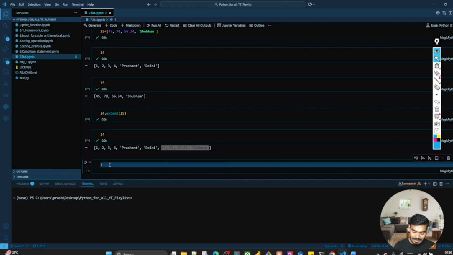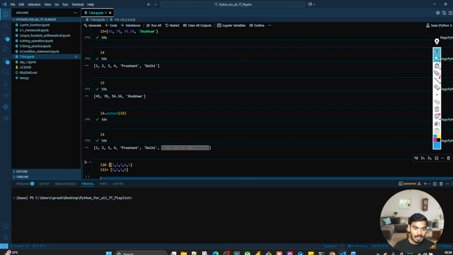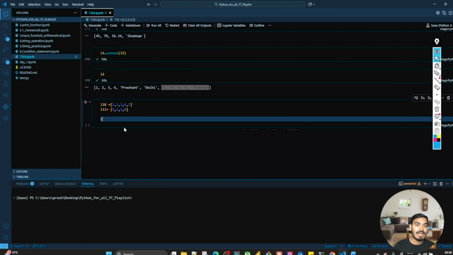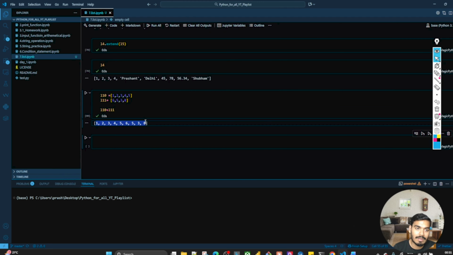So let's say I'm taking L10 equal to 1, 2, 3, 4, 5. And let's say L11 equal to 6, 5, 3, 8. And I will use L10 plus L11. Sorry, it's L11. Like this also is going to work.